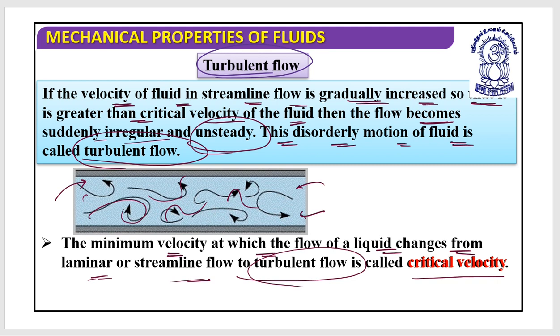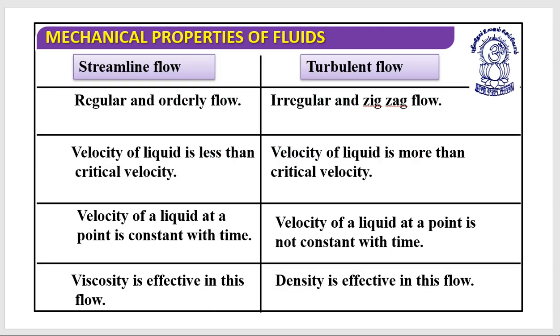Let's look at the differences and comparison of streamline flow and turbulent flow. Streamline flow is regular and orderly flow, while turbulent flow is irregular and zigzag flow. The velocity of liquid is less than the critical velocity in streamline flow, while in turbulent flow the velocity of liquid is more than the critical velocity.